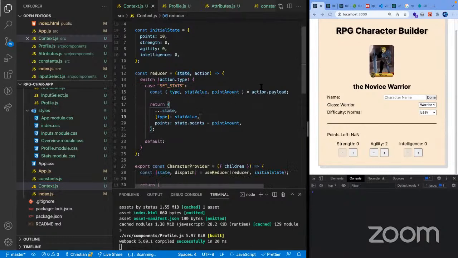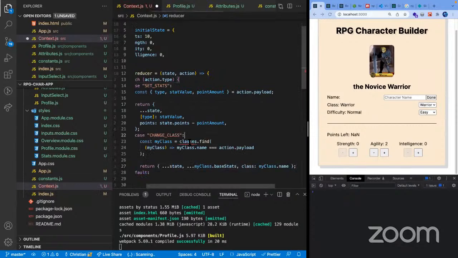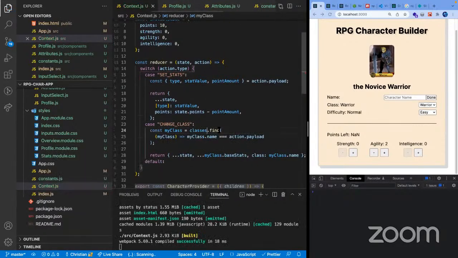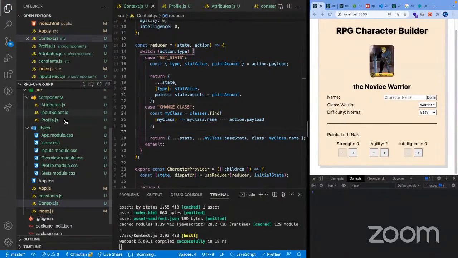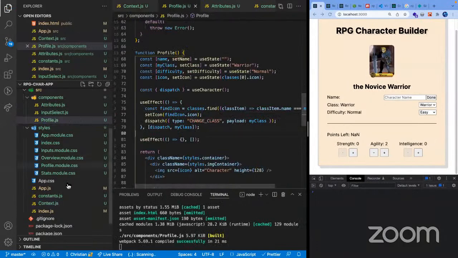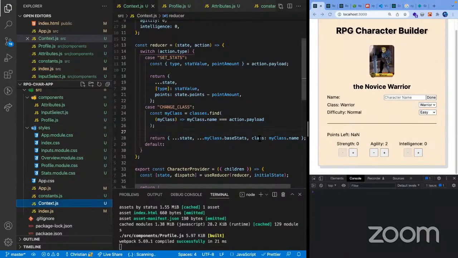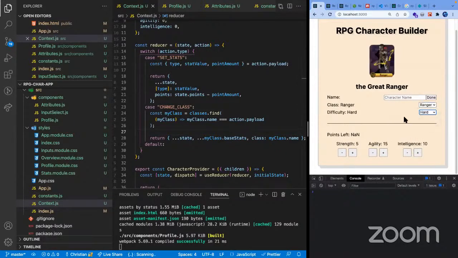Oh wait, why did I do change that? I think it was not change that, but change class. Okay, I'm gonna add another case in here called change class. And then this is the thing we are supposed to call. And let's change that. Attributes, and there we go. Context. Actually, we're not using a payload here. Let's change this. Yeah, Ranger to Warrior.